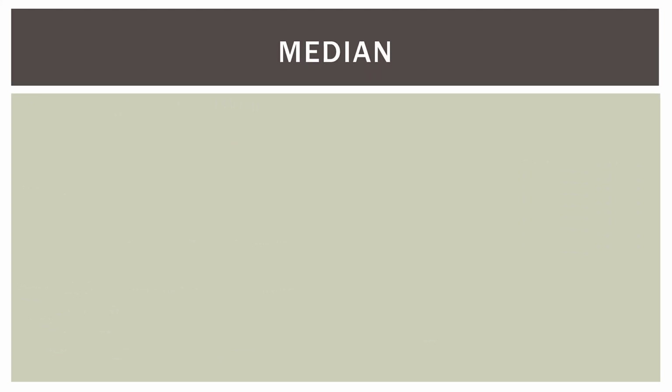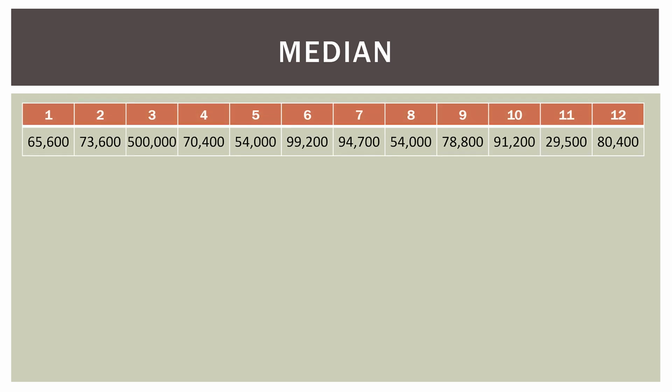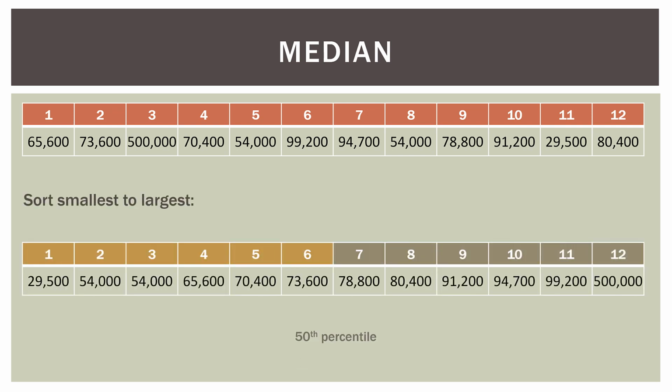So let's talk about the median just for a second. So here is our data. It is not sorted. So the first thing we have to do is sort it from smallest, the minimum, to the largest, which is the maximum. So we go ahead and do that. And we can see that we have a minimum of $29,500. Again, this is salary data. And then our maximum, observation 12, is $500,000. Now this is fairly straightforward because we have 12 values. So that makes splitting them in half very easy. So the first 6 values are in the bottom half of the data, and the upper 6 values are in the top half of the data. And in the middle, in between 6 and 7, is our 50th percentile or median.